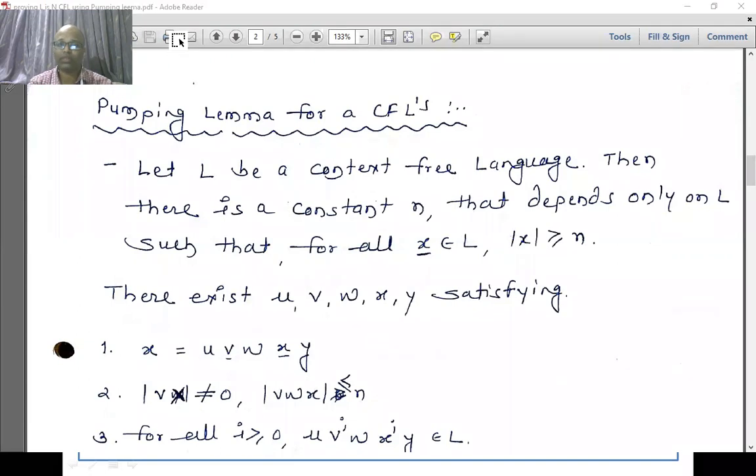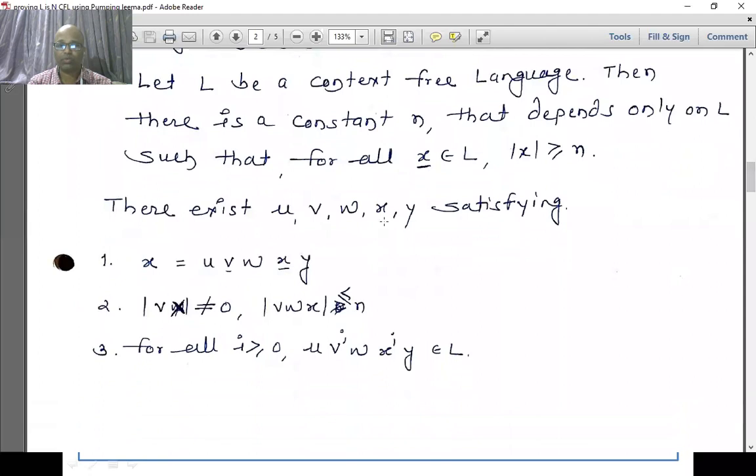This means whatever x we are following should be broken up into u, v, w, x and y. The substrings v and x should not be null, or the length should not be 0. Some alphabet should exist either in v or x. Both should not be null at the same time.